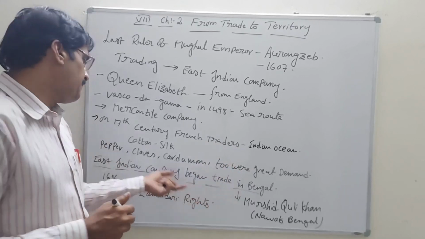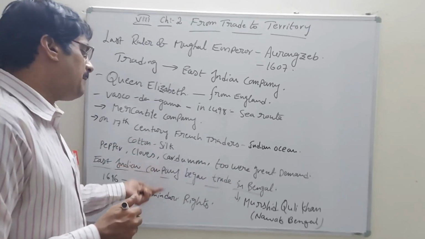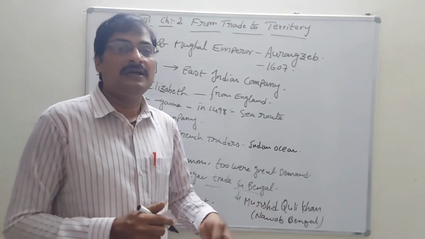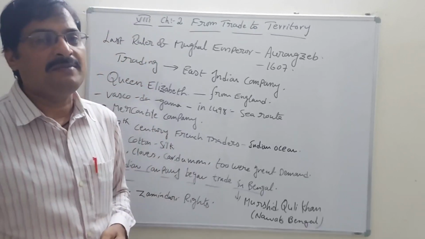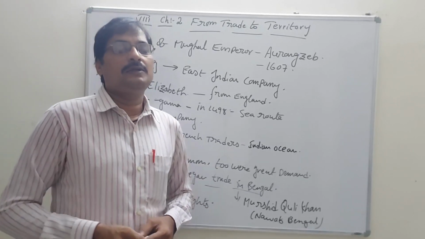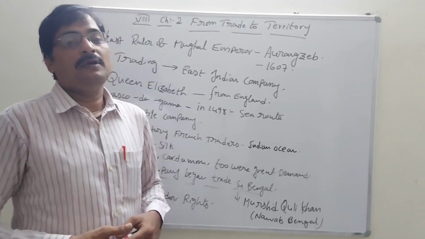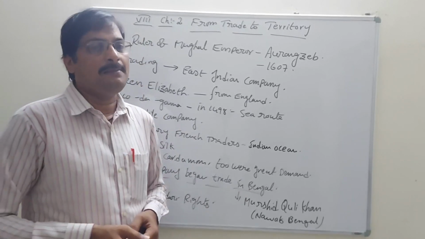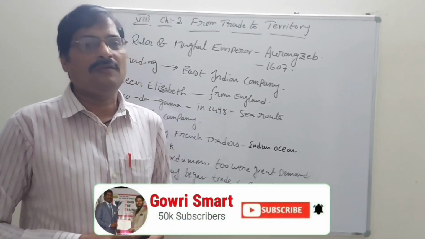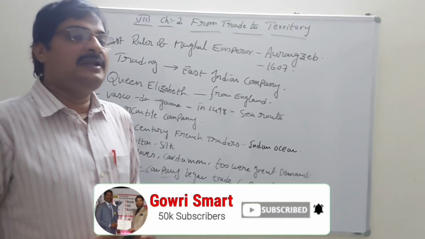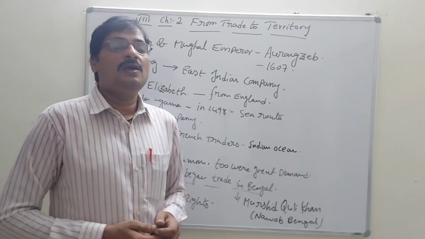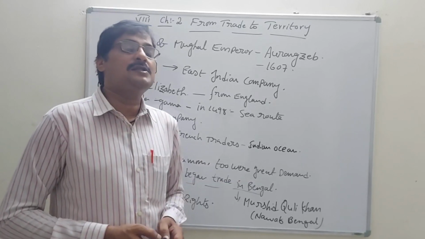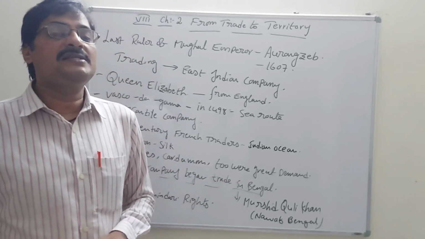According to the East Indian Company, it began in Bengal. Aurangzeb, the last Mughal Emperor of India, he only gave the chance to establish the East Indian Company.